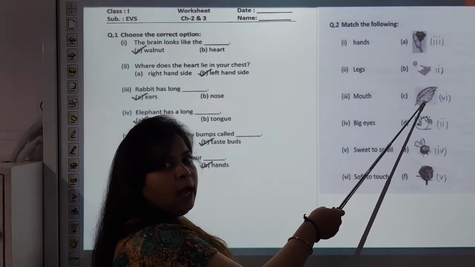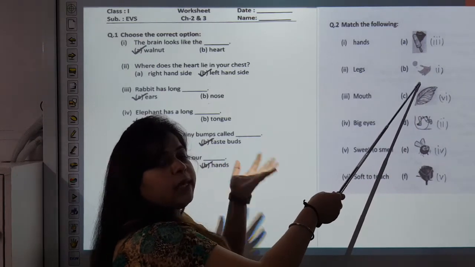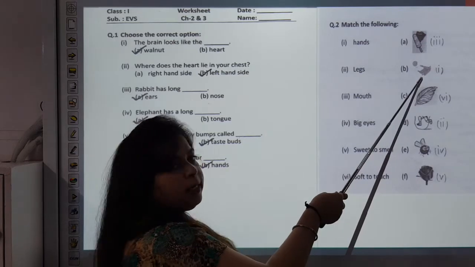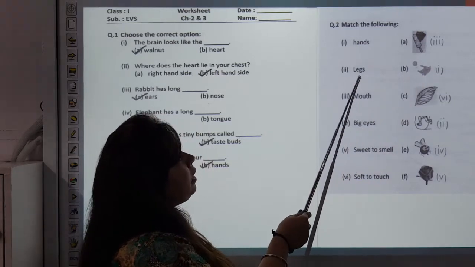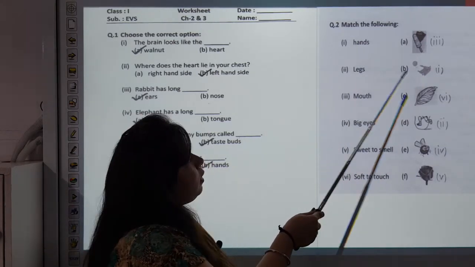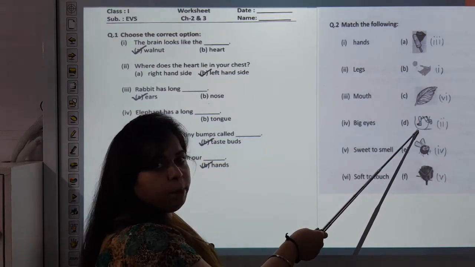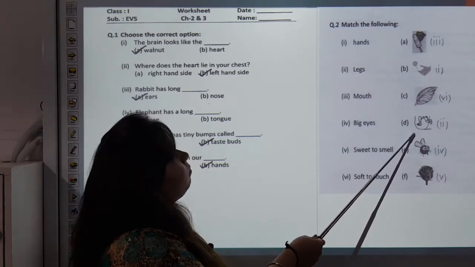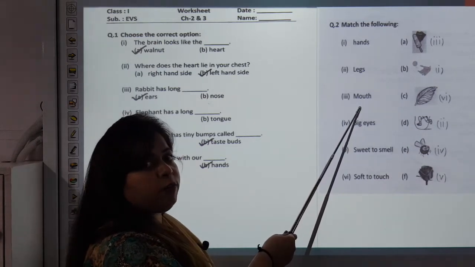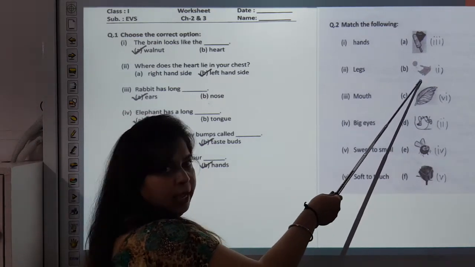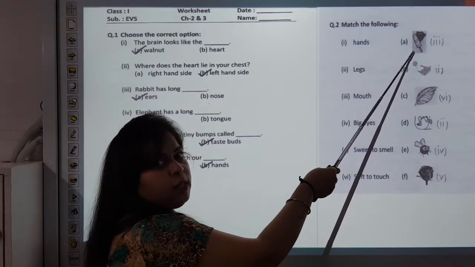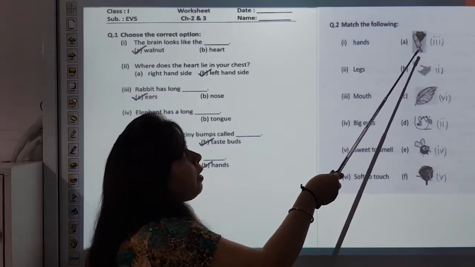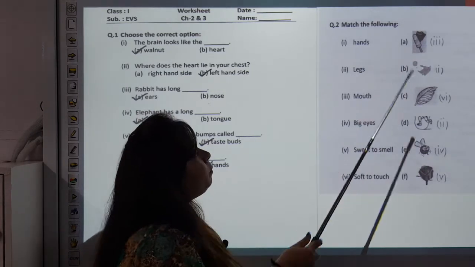What do hands do? Hands help us to catch the ball. So the correct answer is B. Legs. Legs help us to do skipping, jumping, walking. So the correct answer is D. Mouth. What do we do with our mouth? We taste with our mouth. So the correct answer is option A.